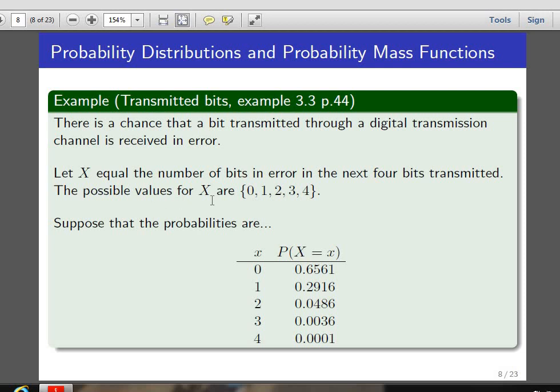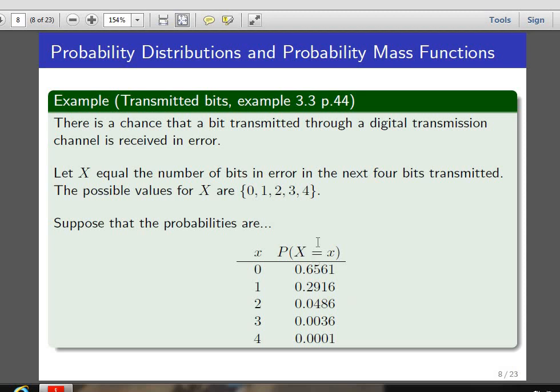The possible values for x are 0, 1, 2, 3 and 4. Suppose we consider the probabilities: for 0 it will be 0.6561, and for 1 the probability is 0.2916, and so on.